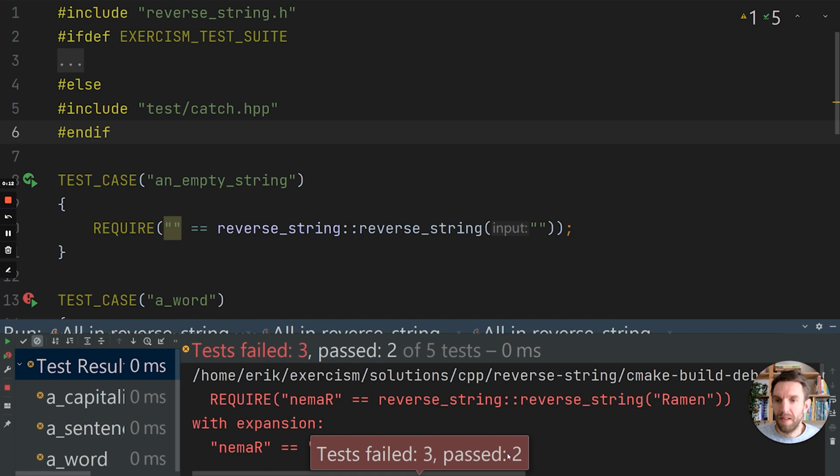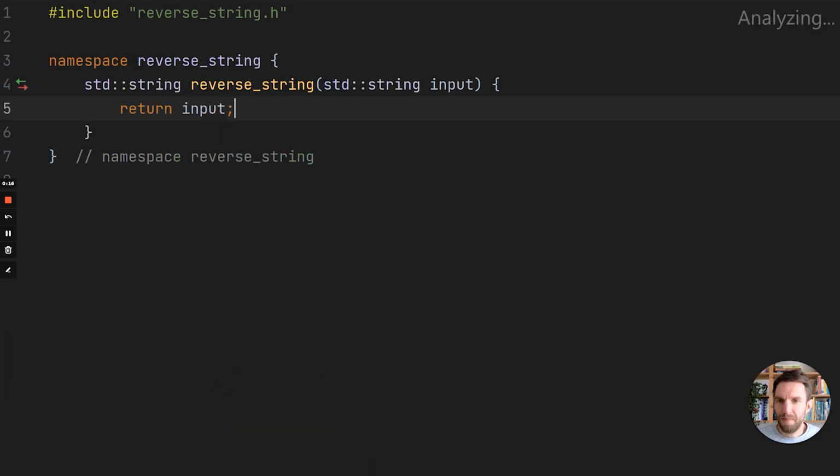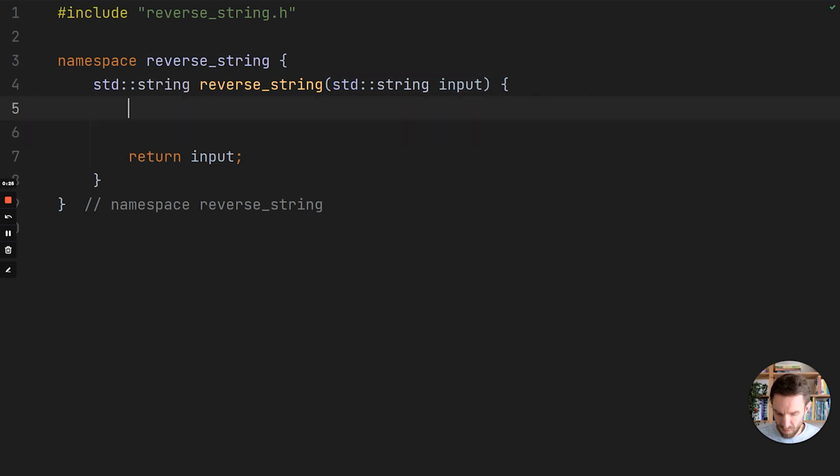Then we can go to our test file and run our tests and see, well, we got 3 tests failed, 2 are passing. The passing ones must be due to empty strings, so that's all fine. But this is obviously not the right implementation because we are not passing all the tests. So we'll do a naive approach first, where we create a variable for the reverse string. So another string, and then we'll do a reverse iteration over the length of the input.